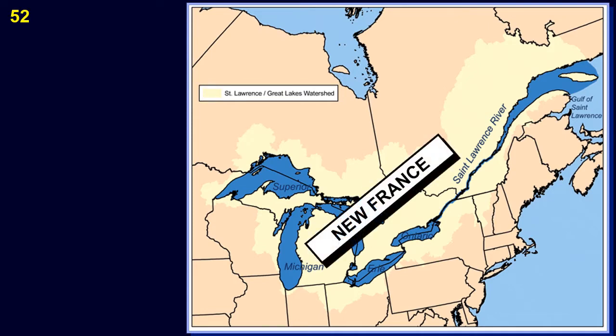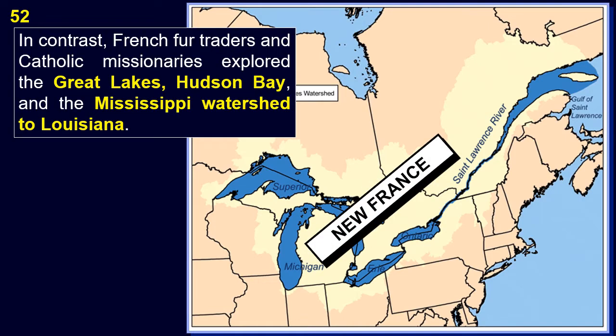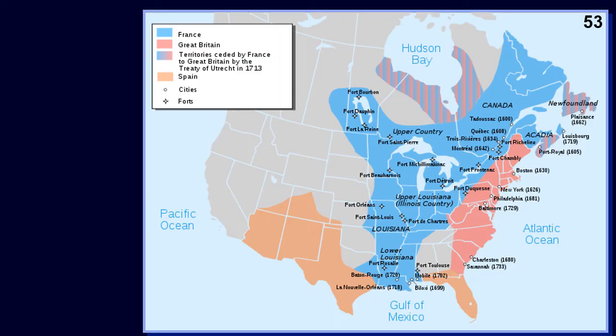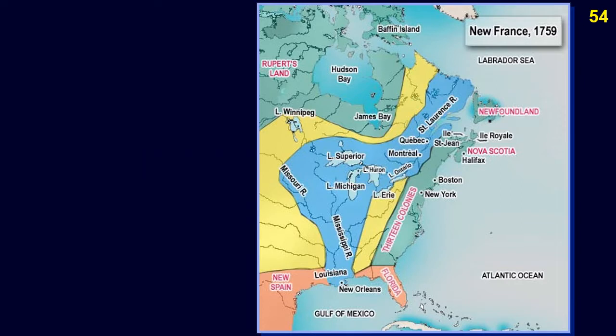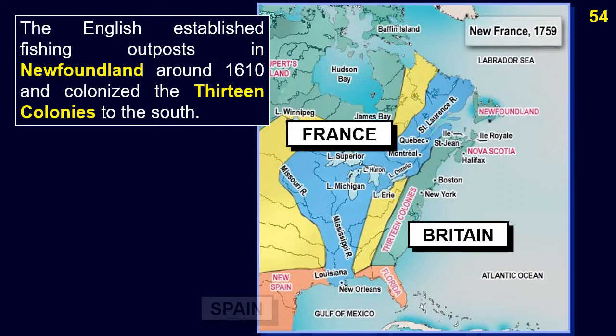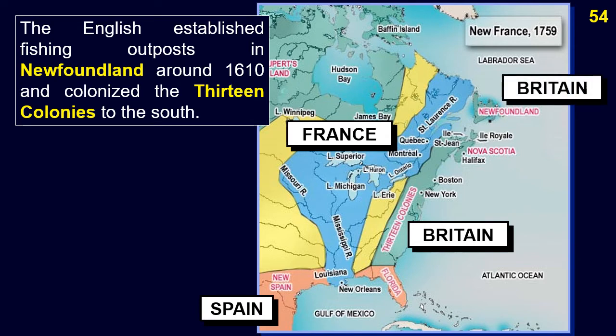In contrast, French fur traders and Catholic missionaries explored the Great Lakes, Hudson Bay, and the Mississippi watershed to Louisiana. The French explorers and fur traders were the first explorers in 35 of the present 50 states and left behind 4,000 place names ranging from Detroit and Duluth in the north to St. Louis and New Orleans in the south. The English established fishing outposts in Newfoundland around 1610 and colonized the 13 colonies to the south.